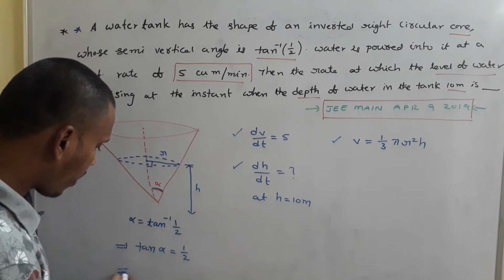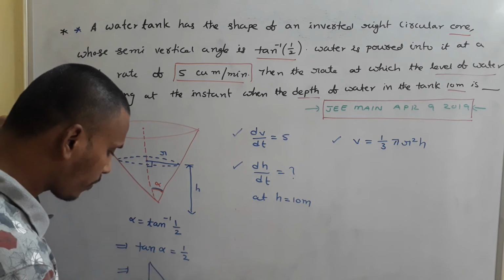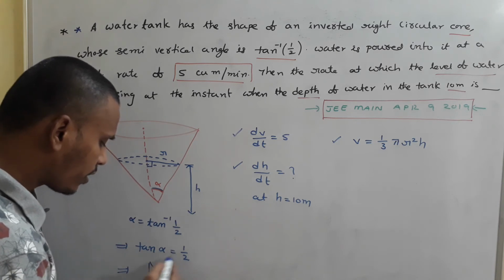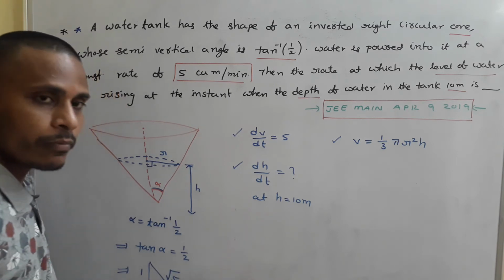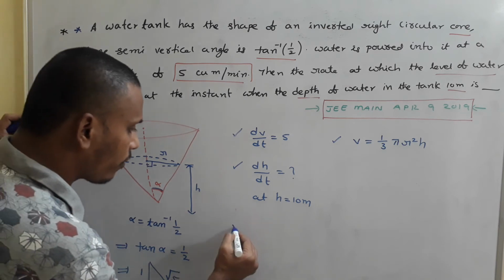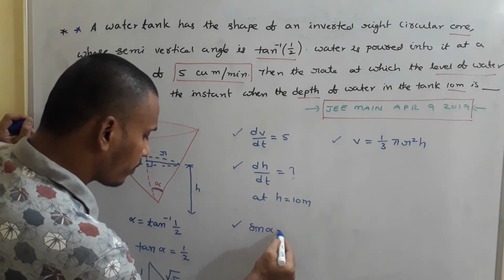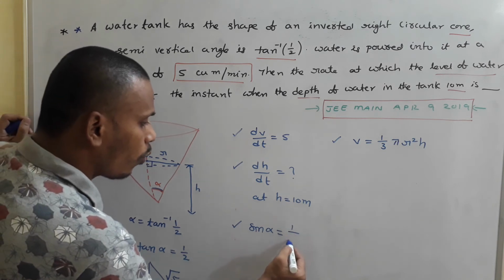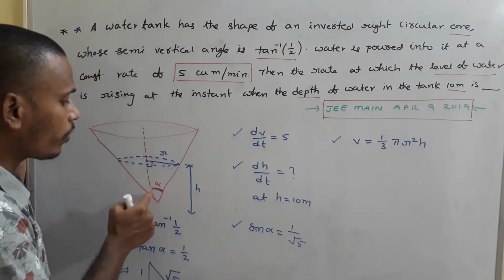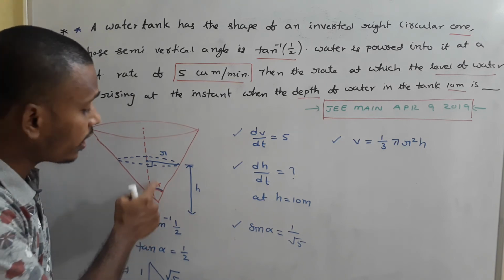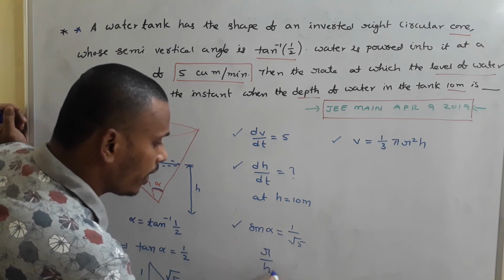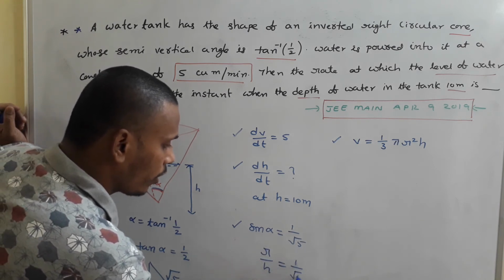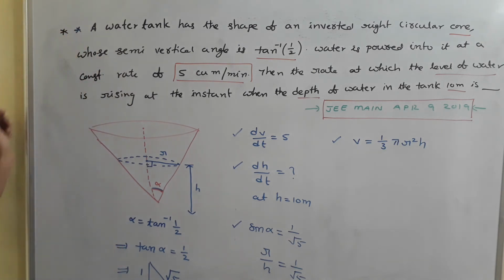Let me construct a right angle triangle here, where one of the angles is alpha. Since tan alpha is 1 by 2, this is 1, this is 2. From there we calculate the hypotenuse as root 5, from 1 square plus 2 square. So sin alpha is equal to 1 by root 5. From this figure, sin alpha is opposite side by hypotenuse. That means R by H is equal to 1 by root 5. You just try to eliminate R and get completely in terms of H.